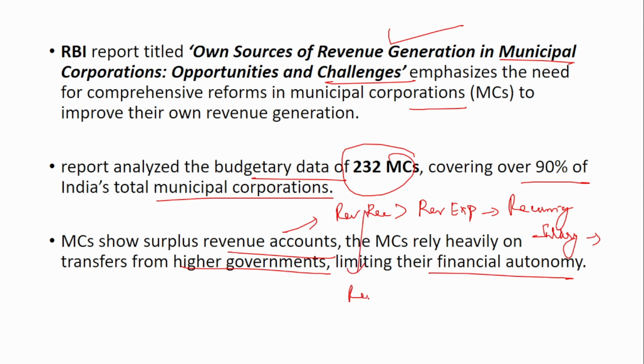Similarly, revenue receipts are also recurring. So maybe you have given government land on rent to some company, then you will automatically get rent. So that is a recurring income. These are the main features of revenue receipt and expenses, that they are recurring in nature. And here in the municipal corporation, the revenue receipt is more than the revenue expense, and that is why it is in surplus.